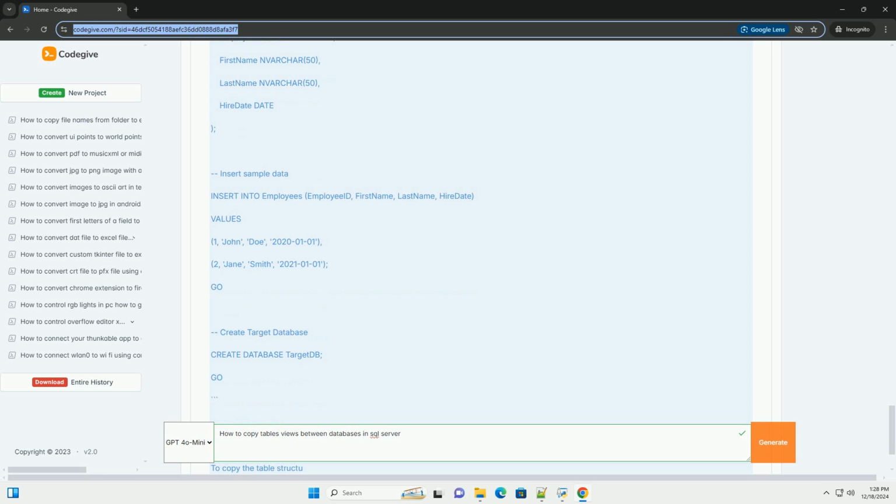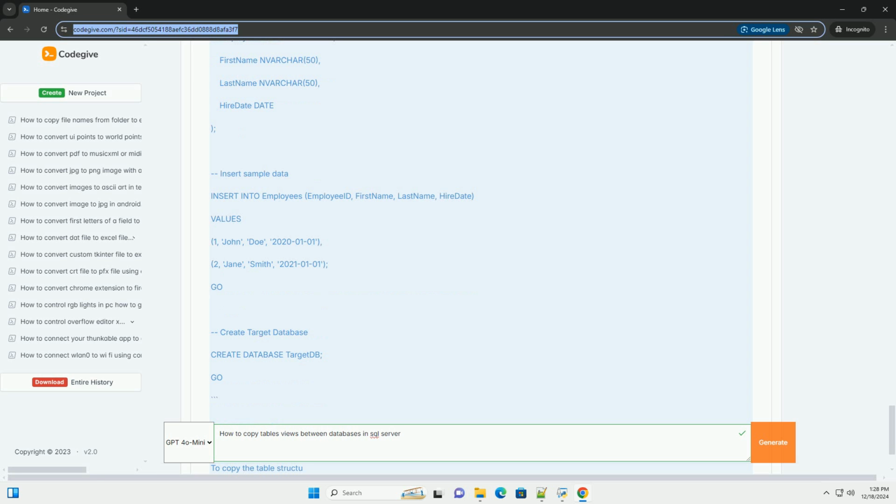Prerequisites: SQL Server Management Studio, SSMS, installed. Sufficient permissions to read from the source database and write to the target database. The source and target databases should be accessible from the same SQL Server instance, or you should have linked servers set up if they are on different instances. Copying tables between databases. Step 1.